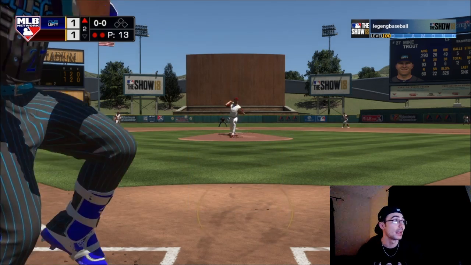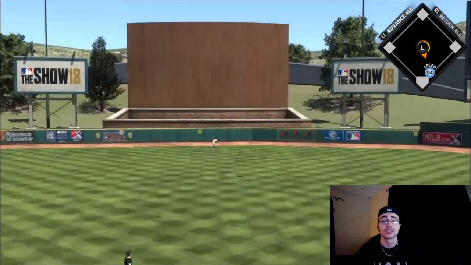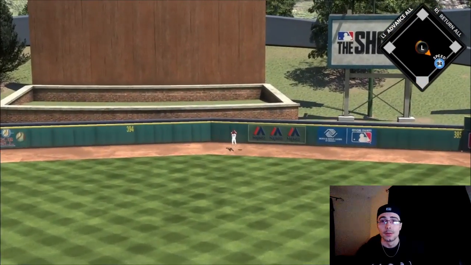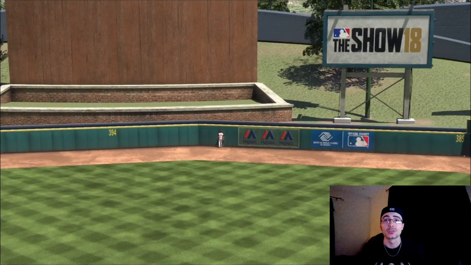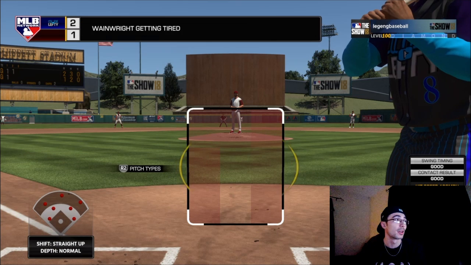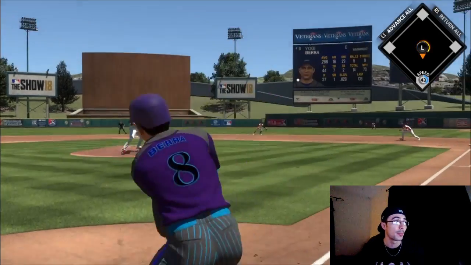With 2 outs in the inning, he throws a curveball a little bit up in the zone. I squared it up with Mike Trout to send it out there. No doubter. And that last swing with Trout, it looked like I was under it and to the right. I swung towards the bottom right corner of the strike zone there, and I moved my camera. You could see that it was good, and the PCI was squared up in the bottom right corner.